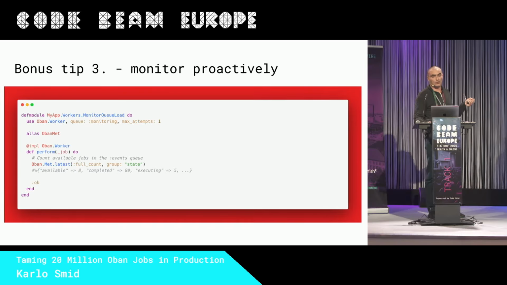Oban Met library is the cornerstone library for Oban Web. It's giving you value statistics on Oban. And with Oban Met latest full count grouped by state, you get the counts of the states. So if available state is greater than 1,000, we are sending a telemetry event to our backend for telemetry, which is Datadog, to create an alarm in the form of a Slack message: something fishy is going on with our available state.